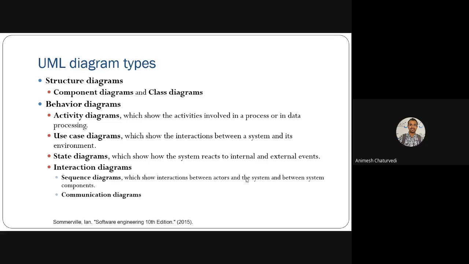Then the interaction diagram, for example, sequence diagrams, show how the various actors of a system and various components work together, what the sequence of activities is that is performed by the actor for a particular component. Then you have communication diagram. It actually tells us the flow of some communication, meaning information.